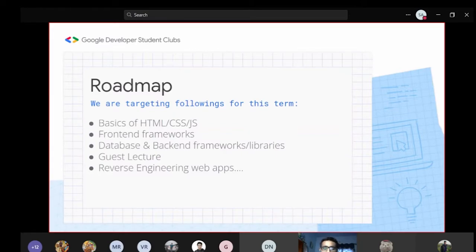We are also going to have a guest lecture. The topic will be decided by the guest himself. We also plan to cover some small interesting sessions such as reverse engineering web apps, and a session on Flexbox and so on. So this is the roadmap.